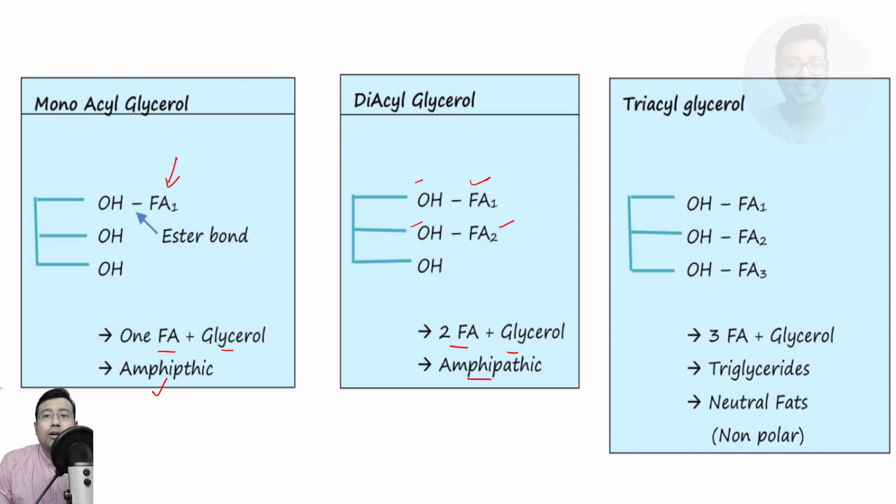However, you see, when 3 fatty acids are coming and binding with OH groups via ester bond, it is 3 fatty acids plus glycerol, it is triacyl glycerol. It is also known as triglyceride or TG. Okay, and they are neutral, that is non-polar. Very important. So binding of one fatty acid makes it amphipathic, 2 fatty acids amphipathic, but 3 fatty acids again makes it non-polar.